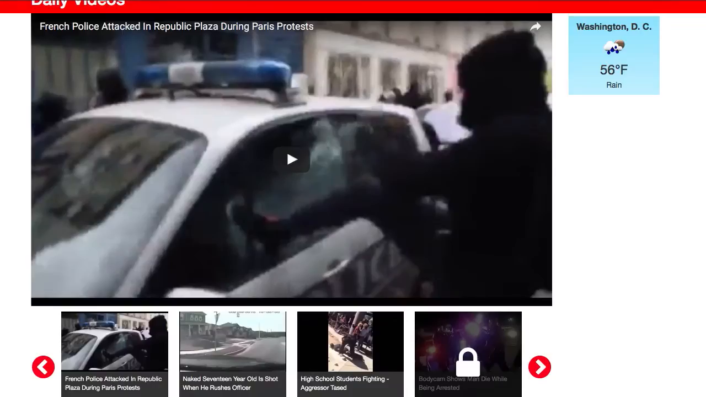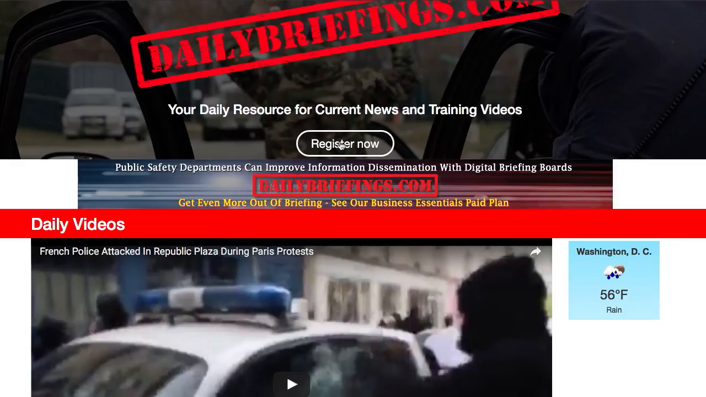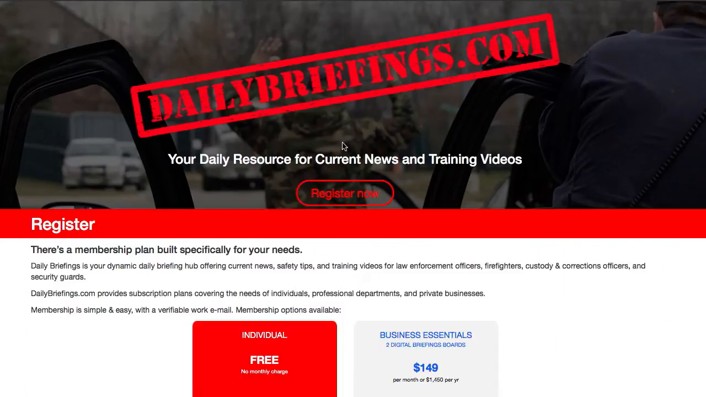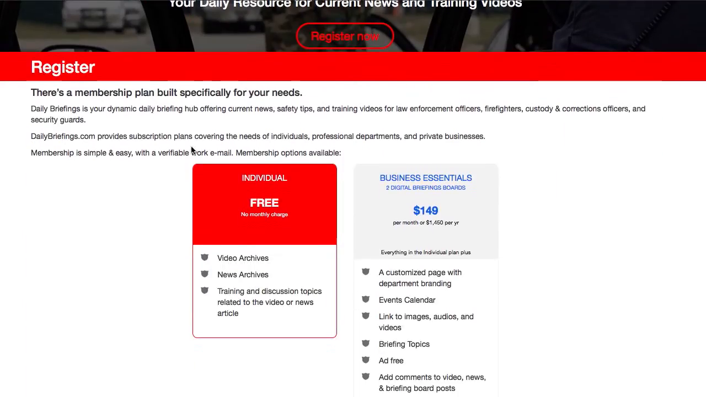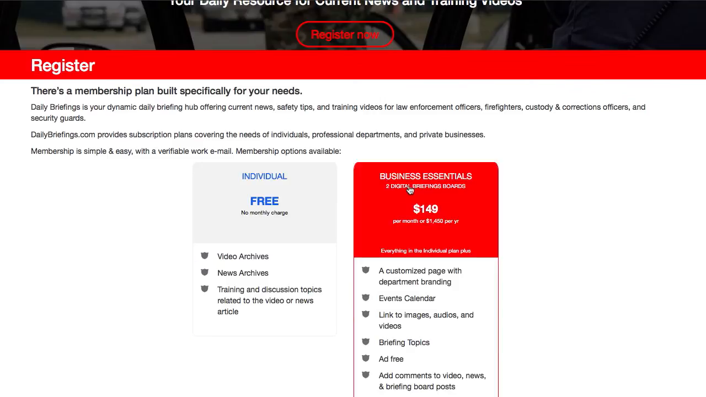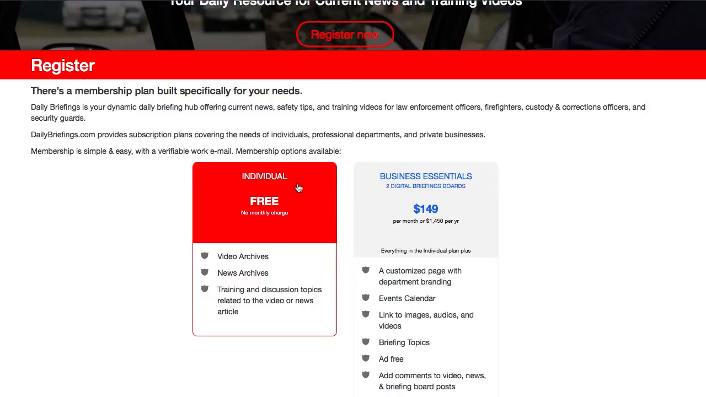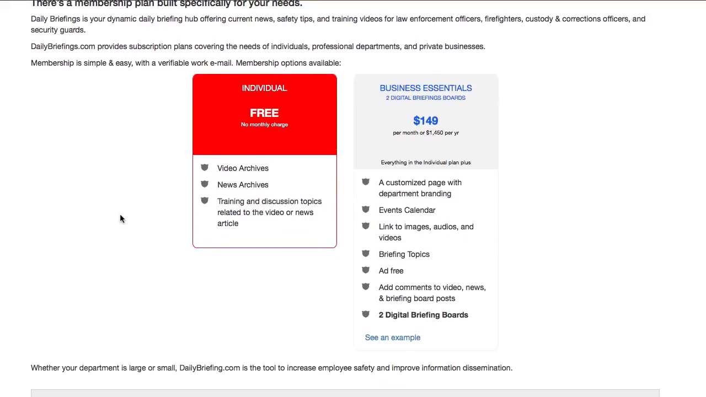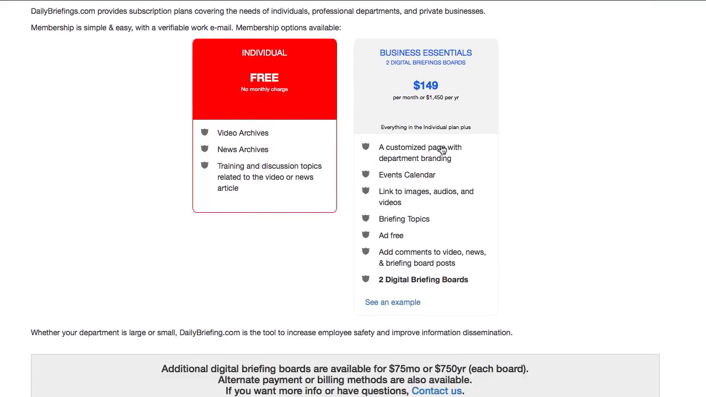Okay, a couple places on the page you can hit Register Now. From here, there are two different things that you can do: either Business Essentials or Individual. Business Essentials I'll go into in just a moment. Individual is free. It does not get rid of the advertisement, and it doesn't give you access to several other things.